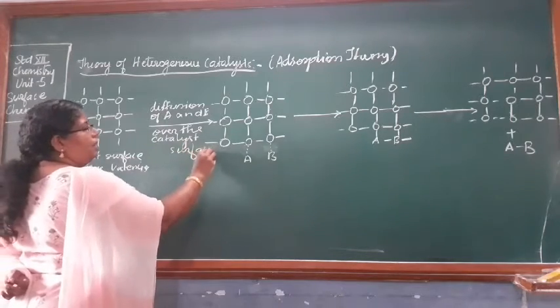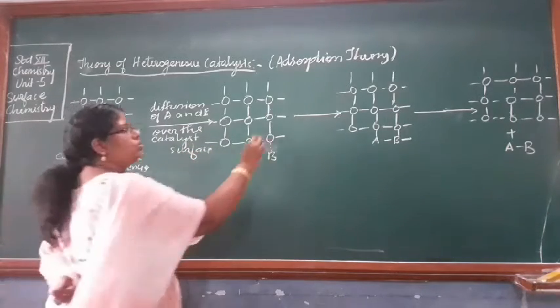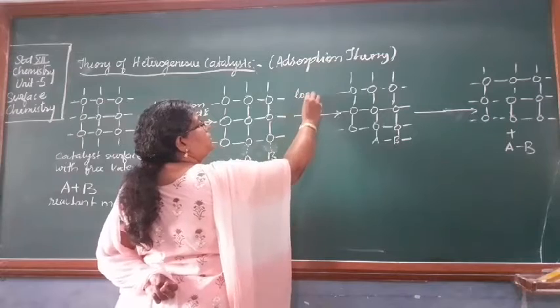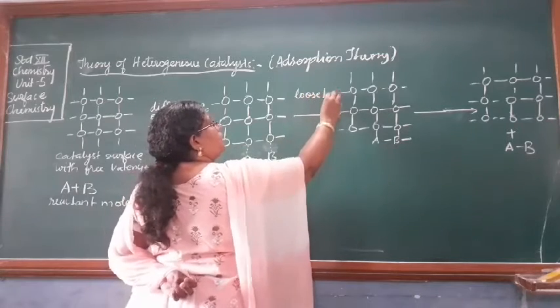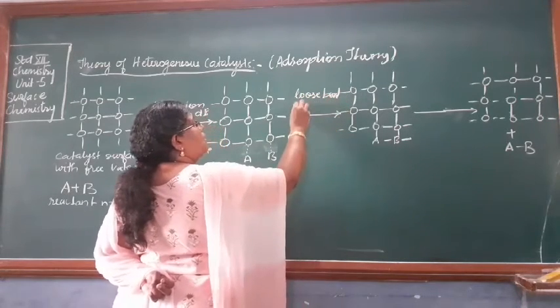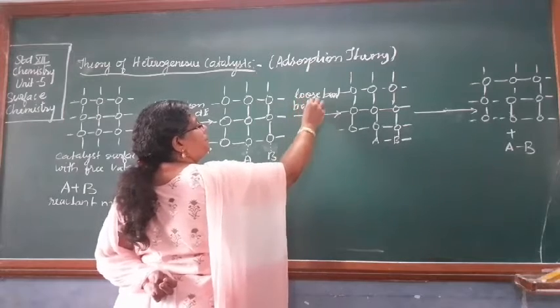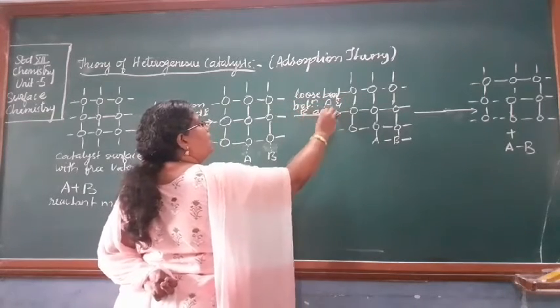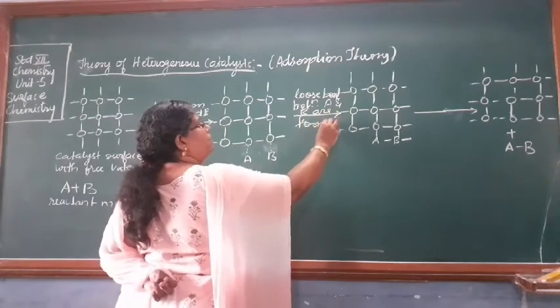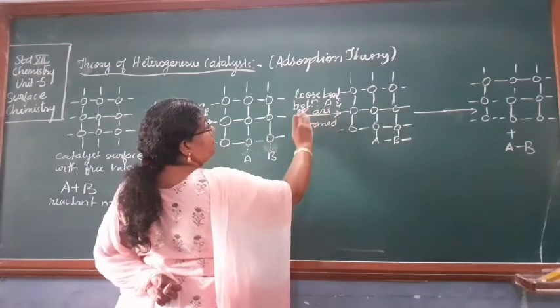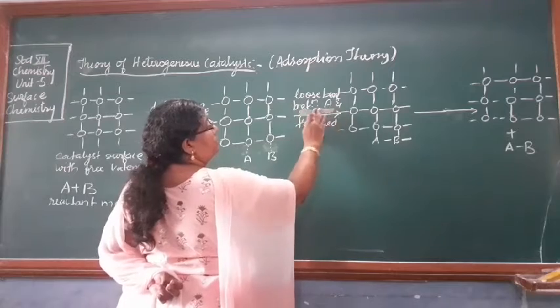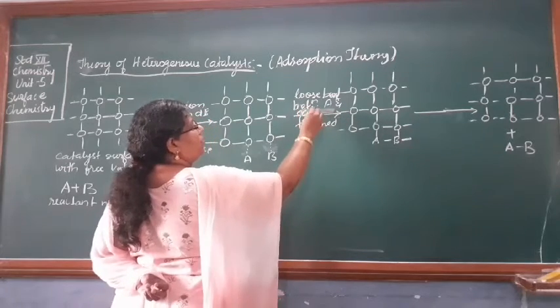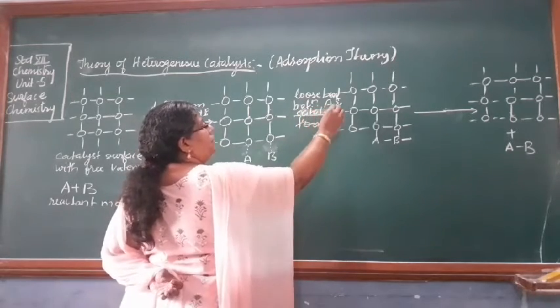ठीक है. Here what has happened? The loose bonds are formed between A and B. Between A and B नहीं, between A and catalyst बोलेंगे. Okay, A and B में तो अभी reaction नहीं हो रहा है.